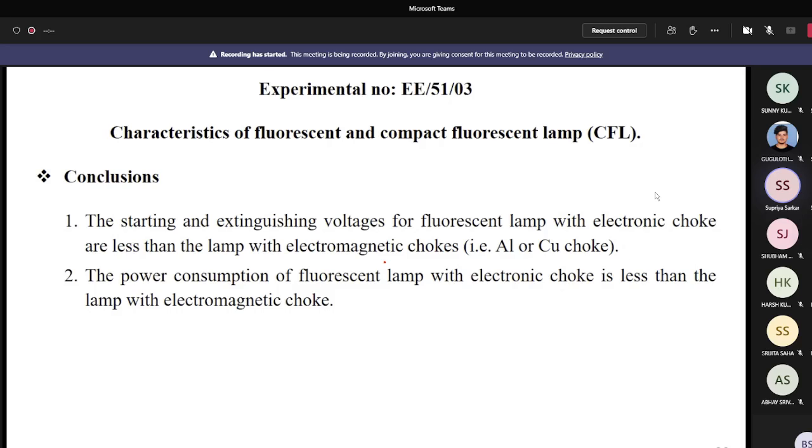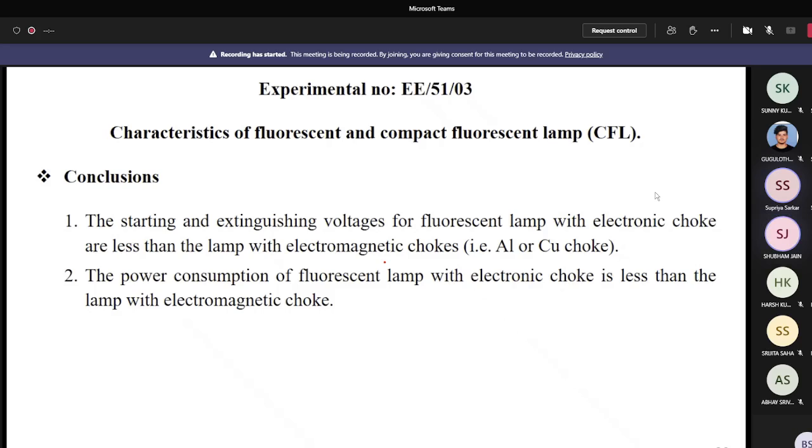And you also follow that when there is a drop in voltage, the fluorescent lamp with an aluminum choke or copper choke is not glowing, but the fluorescent lamp with an electronic choke is glowing. So obviously, for the striking voltage and for the extinguishing voltage, you can easily understand that the fluorescent lamp with an electronic choke is mostly preferable.